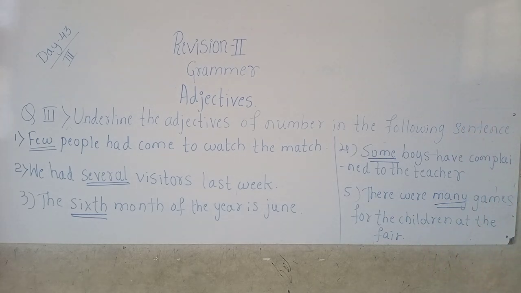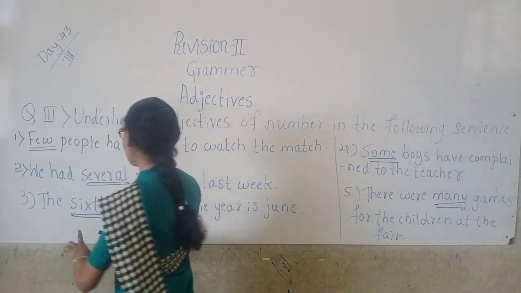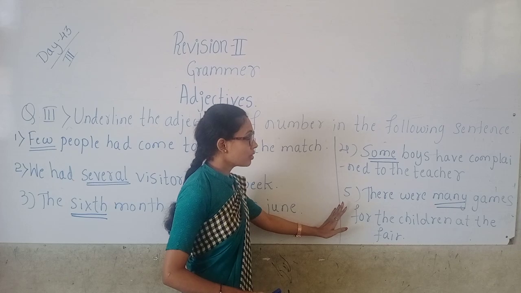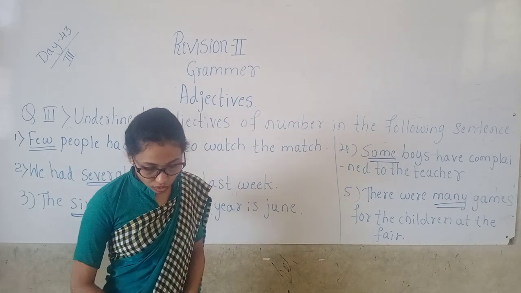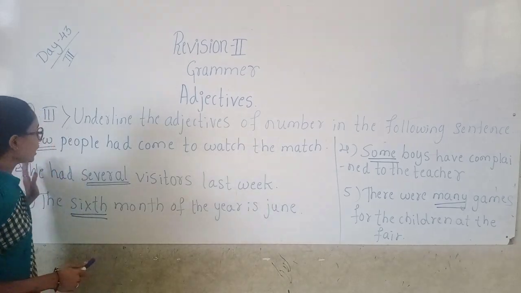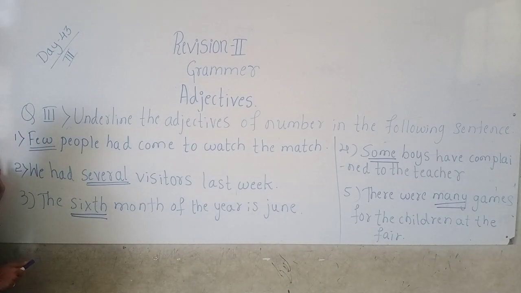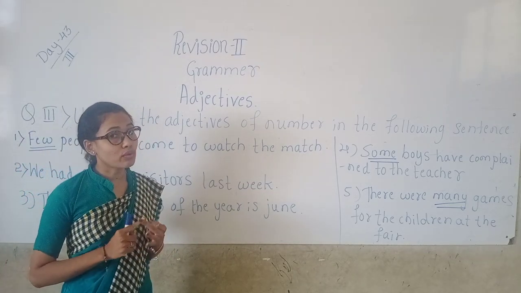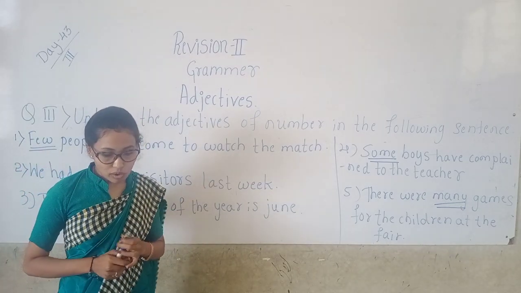Okay, children? First one is few people. Few is the adjective of number. In the second one, several is the adjective of number. And in the third one, sixth is the adjective of number. In the fourth one, some is the adjective of number. In the fifth one, many is the adjective of number. So these all are adjectives of number. Okay. The first kind is adjectives of quality, second one is adjectives of quantity, third one is adjectives of number.